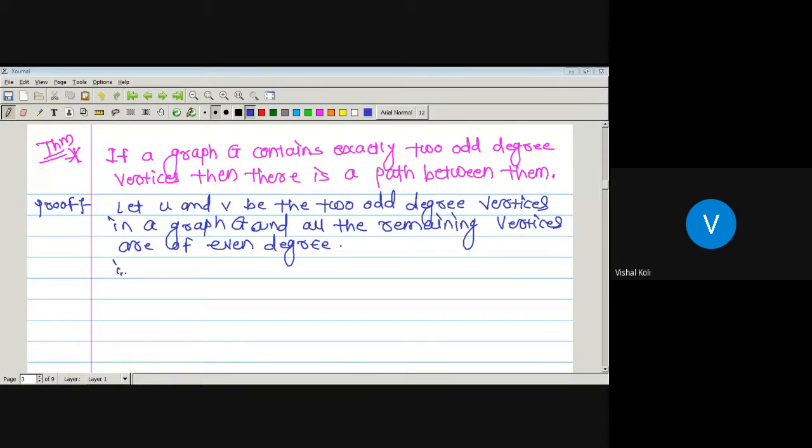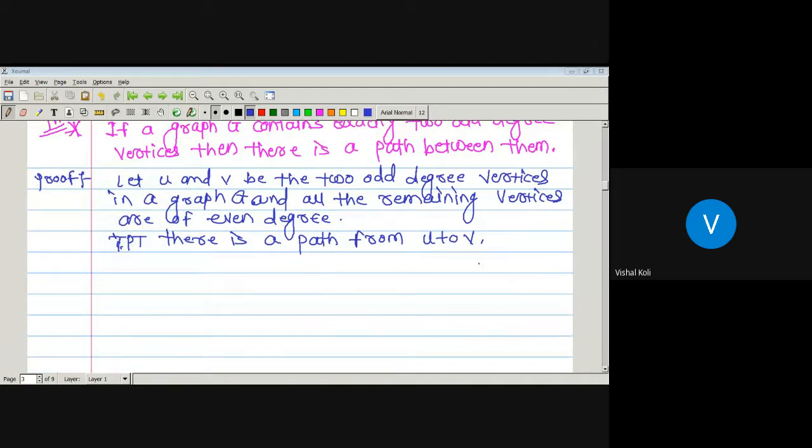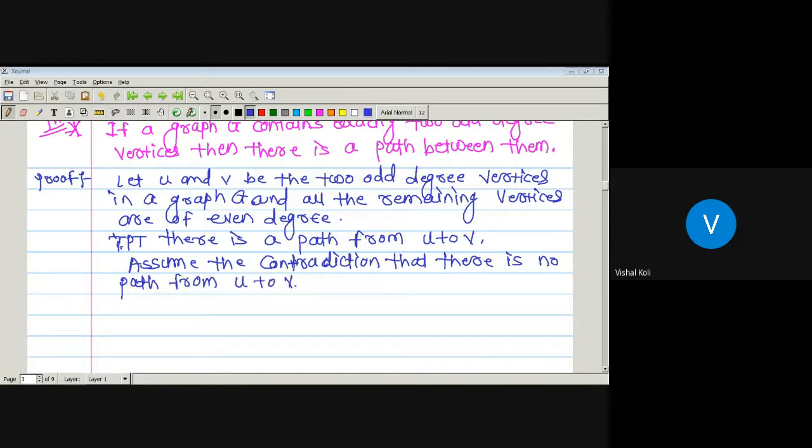That is, to prove that there is a path from U to V. So again we will assume the contradiction, that there is no path from vertex U to vertex V.